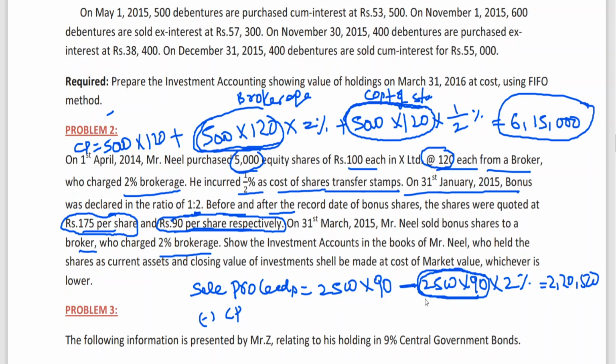So now we will be calculating the cost price. In the last problem also we saw how to calculate cost price. Then what happened? Of the 5,000 shares and 2,500 bonus shares, the bonus shares do not have any value. Even though you are selling bonus shares, they have no value, but we can't say that the cost price is 0 and so the entire amount is profit. No, we can't do it like that. The average cost of 6,15,000 is for 7,500 shares including bonus. How many bonus shares are sold? 2,500. That is the calculation to do. So my dear friends, shall I take you to this now?